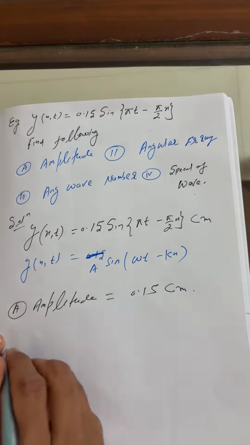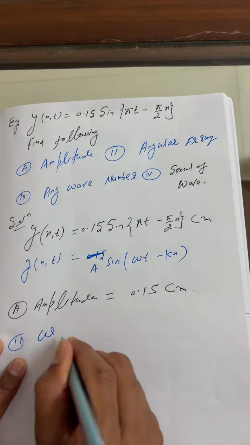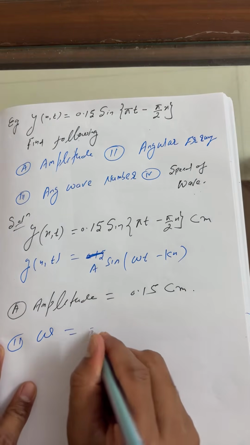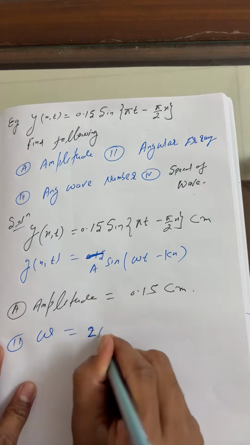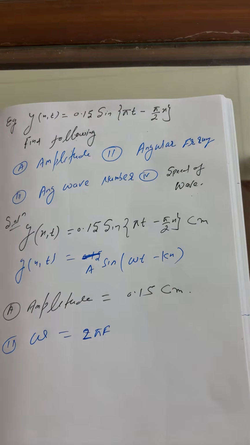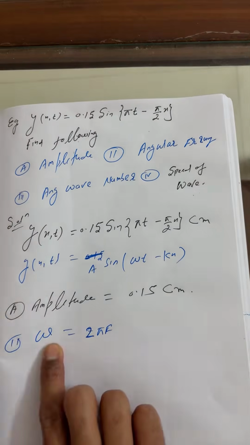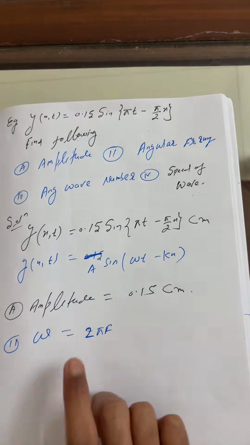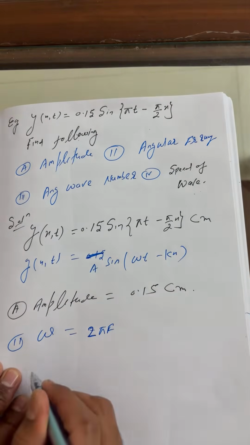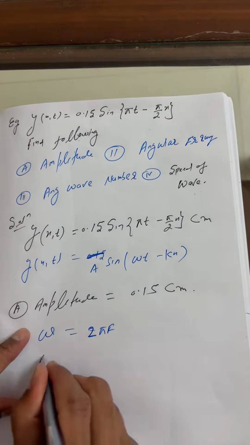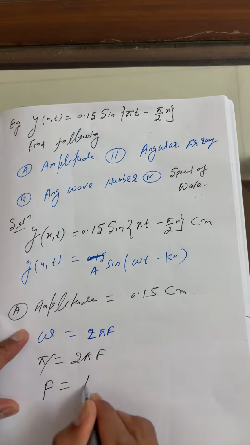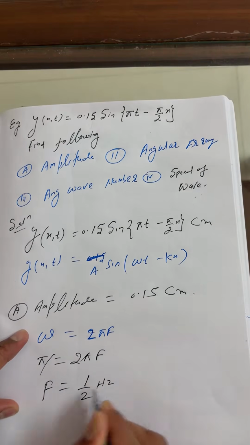Okay, second beta, angular frequency here. Angular frequency is nothing but omega. So omega is what, beta party? Omega you can write as 2 pi f. So omega, simply we can write from here, is pi only. Now beta, I'm going to find the frequency. So omega, we can compare from here: omega is nothing but pi, which equals 2 pi f. Pi cancels here. So finally f is 1 by 2 hertz frequency.